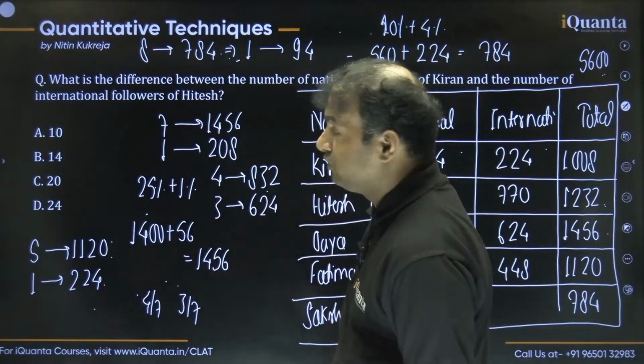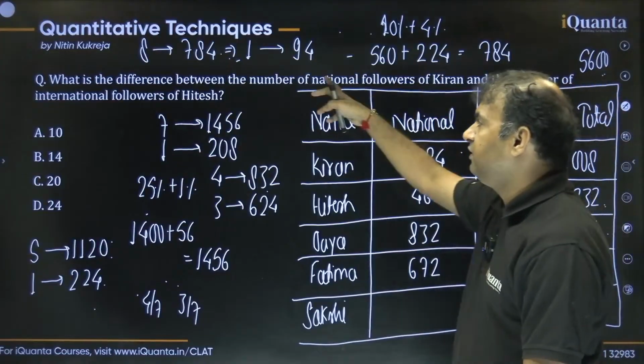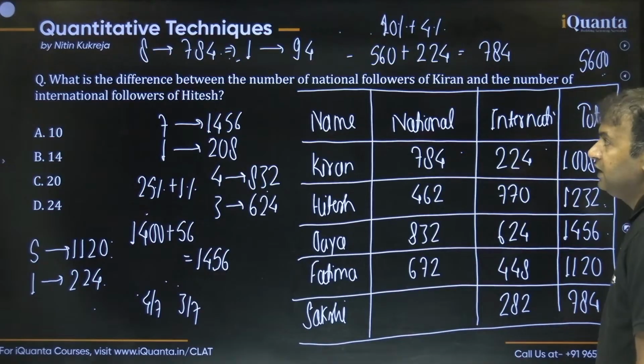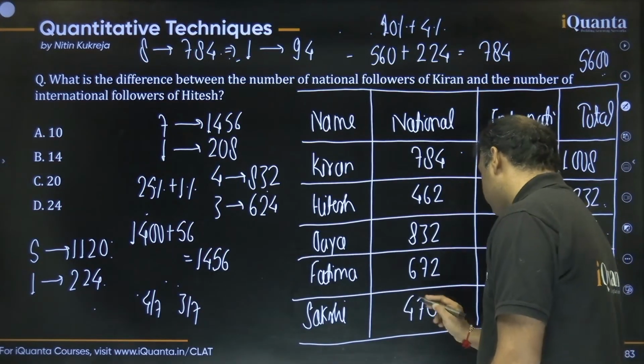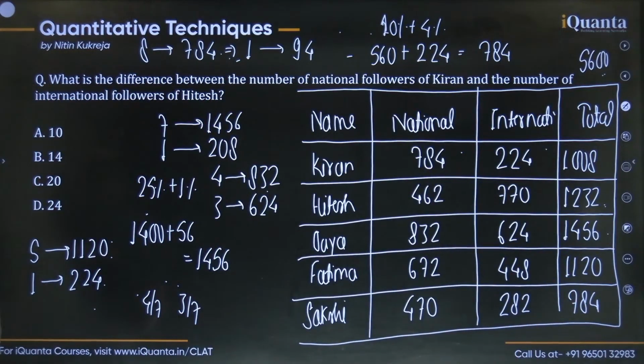So 1 is equivalent to 98, all right? And the last is 5:3. So 98 3s are 270 plus 24 is 294, and 98 5s are 450 and 40, 490. And this is how we are able to find all the important numbers.